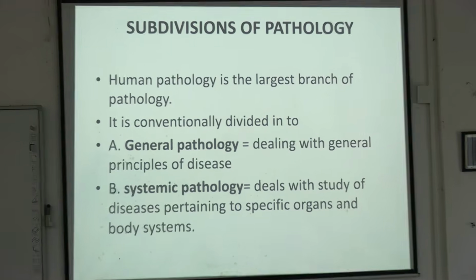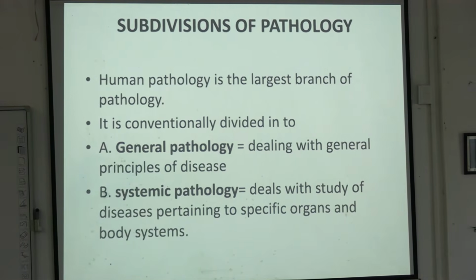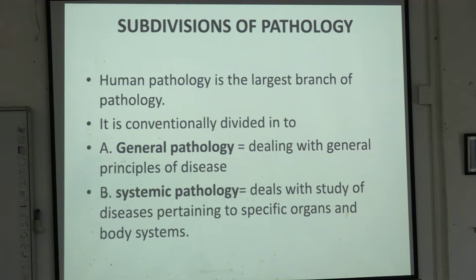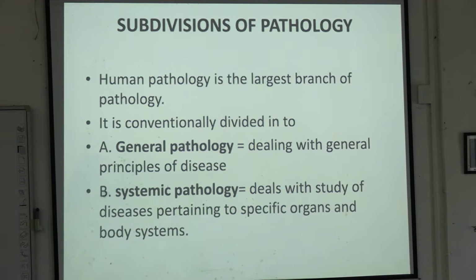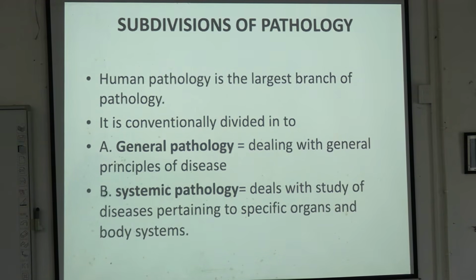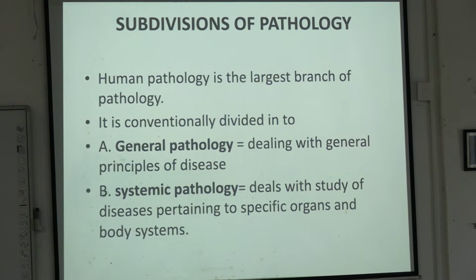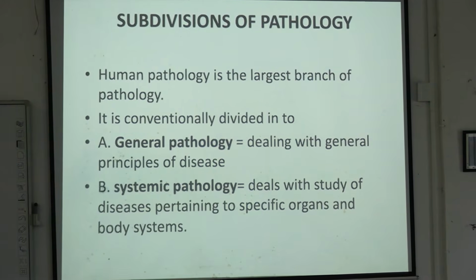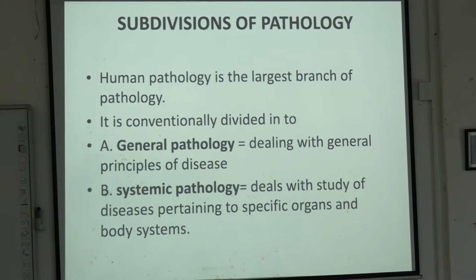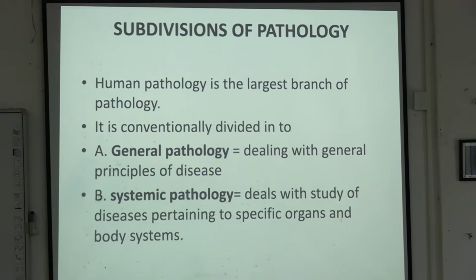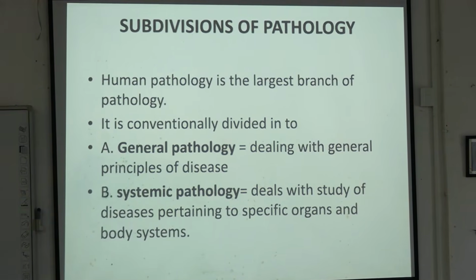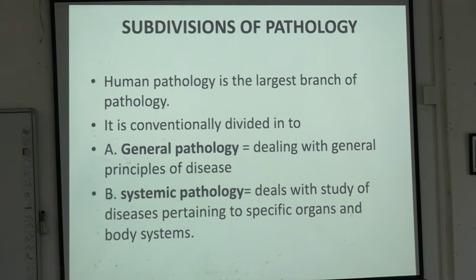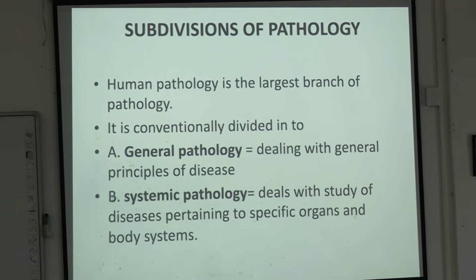Here we will learn all the mechanisms, all the basic definitions, what causes the disease, what are the mechanisms behind the disease, which is called pathogenesis. And systemic pathology means system-wise we will go. General pathology is the basis and systemic pathology is system-wise, like CVS, respiratory, renal, system-wise we will go and discuss according to the diseases. So it deals with the study of diseases pertaining to specific organs and body systems.